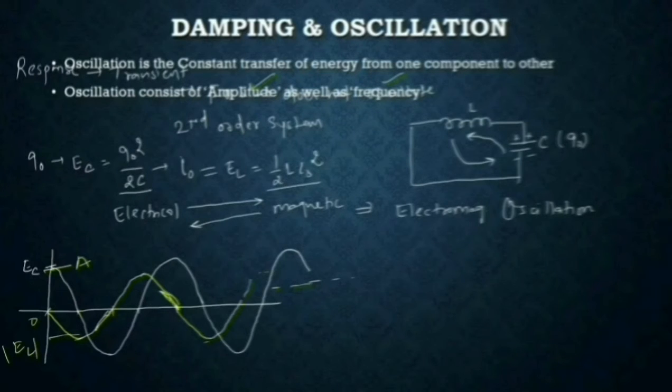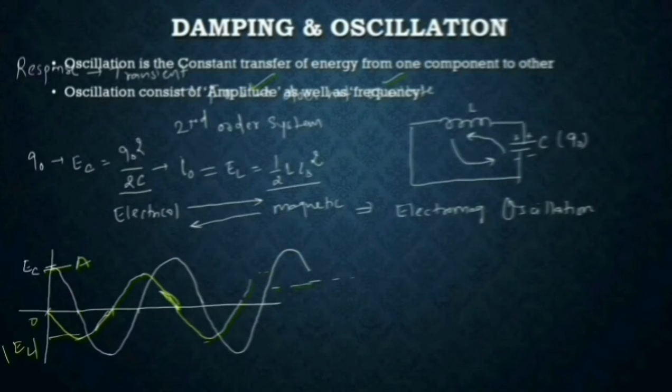If we want to kill the oscillation in the system, why do we need to kill the oscillations? Because oscillation doesn't let the system become stable. Either the system in oscillation will be marginally stable, or it may become unstable with time. It never gets stable. So if you want to make the system stable, you need to kill the oscillation of the system.